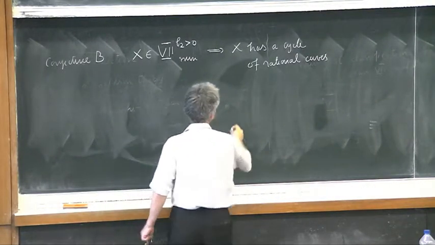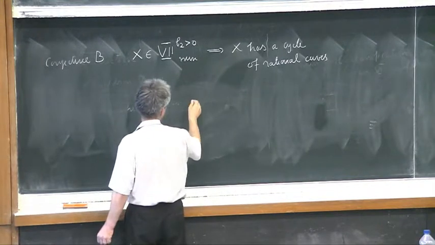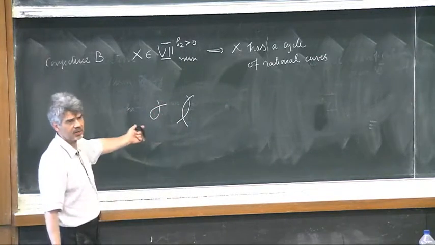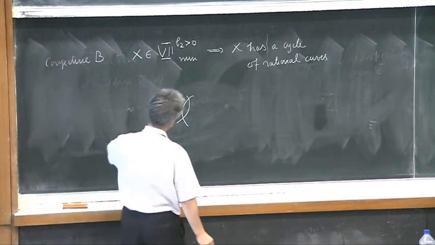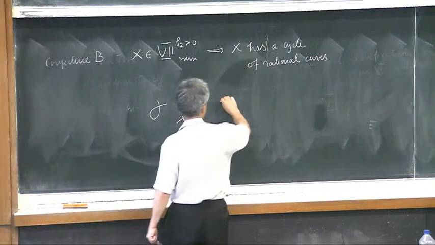What does a cycle of rational curves mean? One of the following configurations. This is a simple rational curve with a simple singularity. This is a cycle with two rational curves, and so on.